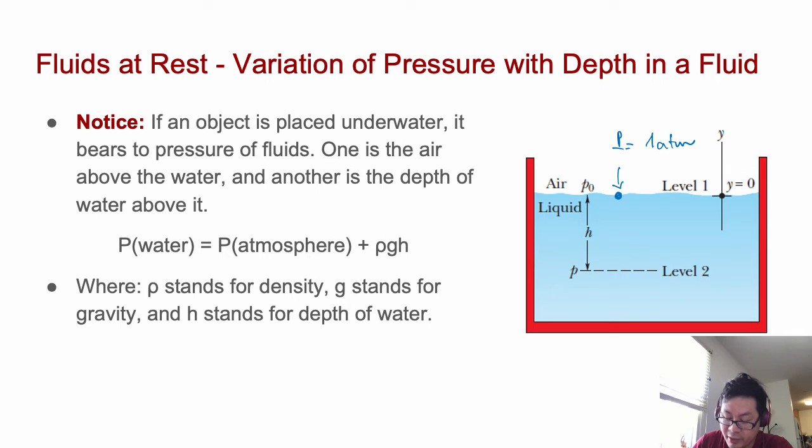But if we move from this sea level down to this level, the pressure here is equal to the pressure of the water column plus the pressure of the atmosphere. The water pressure we can calculate by rho g h. This one normally is 101 kilopascal.